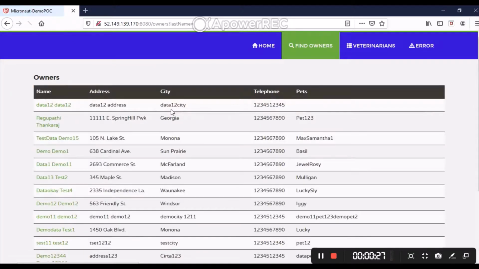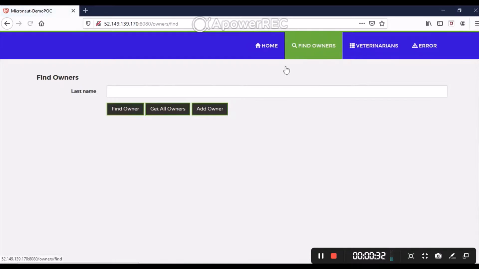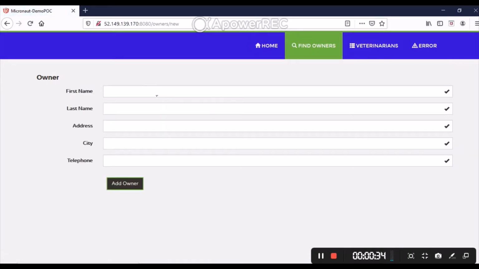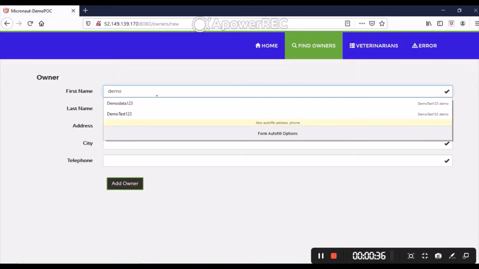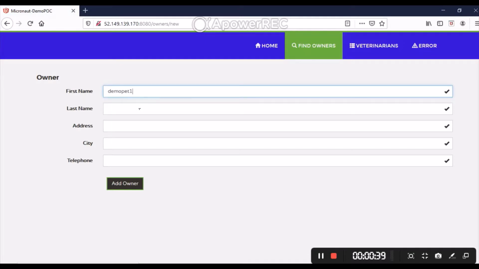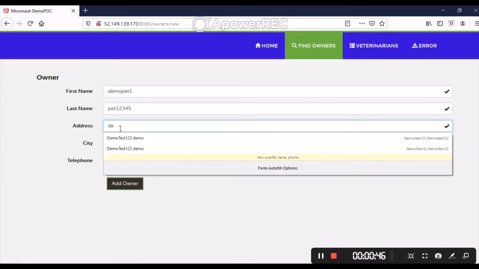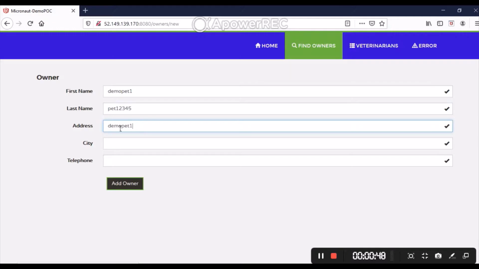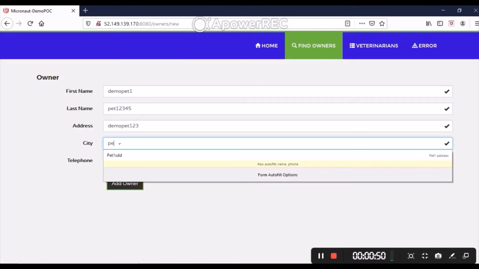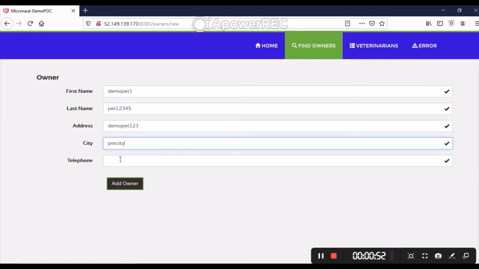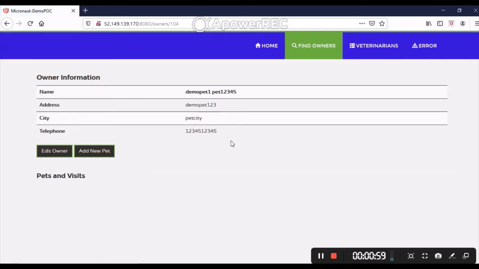First of all, get all owners. You can see the existing list. Then go to Find Owners, add a new owner. Say, for example, demo pet one, last name pet 123 45, demo pet 123, pet city, telephone 12345 12345. Now the new owner is added successfully.